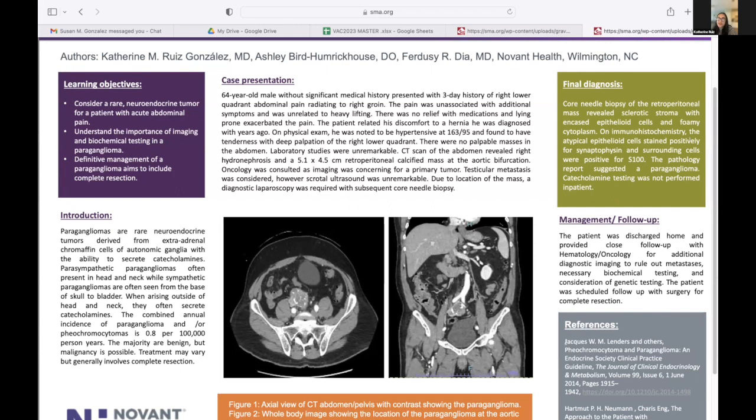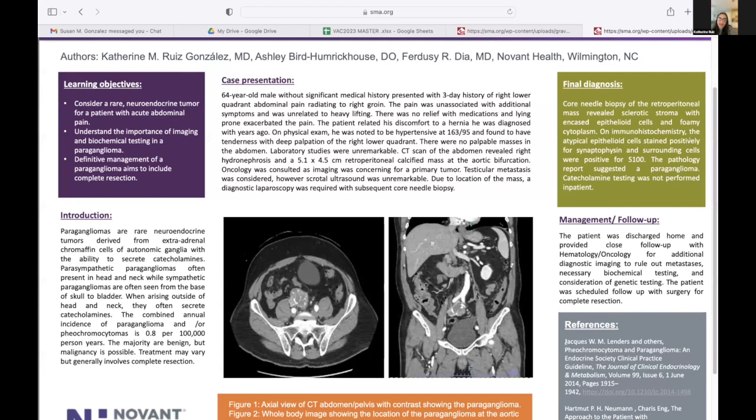Immunohistochemistry was positive for synaptophysin, and the surrounding cells were positive for S100. All of this together was consistent with a paraganglioma diagnosis. He did not undergo catecholamine testing while he was in the hospital, but he was eventually discharged with close follow-up